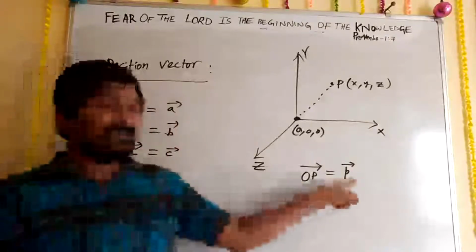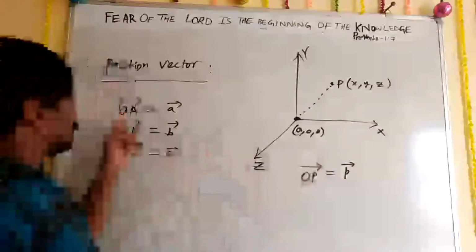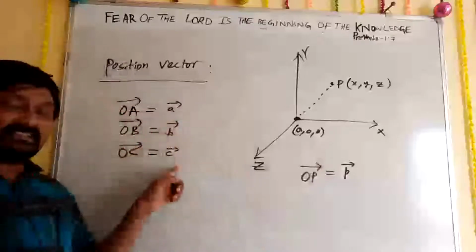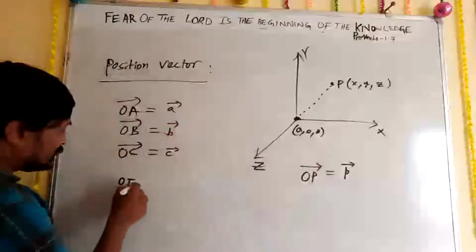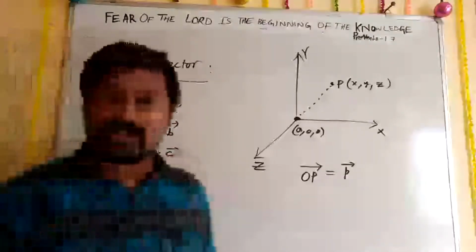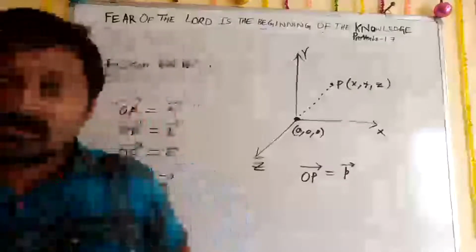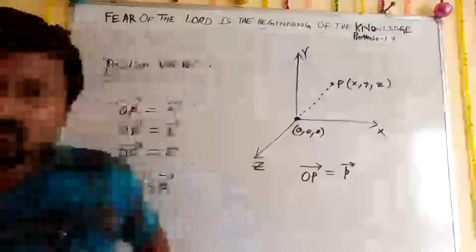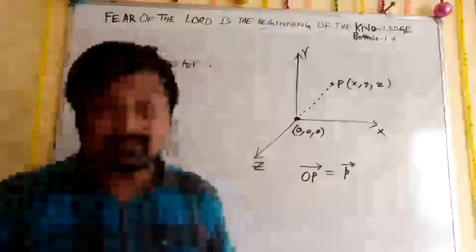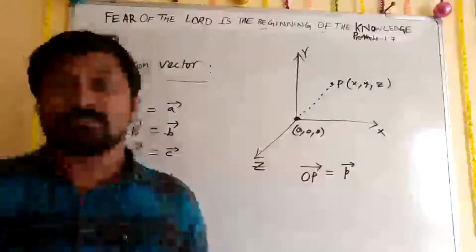So here OP vector, P vector. Here OA means A vector, OB means B vector, OC means C vector, OE means E vector. So this you have to remember, okay? Yes, here position vector always starts from the origin only.